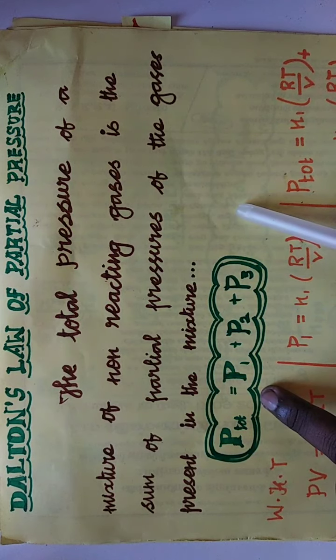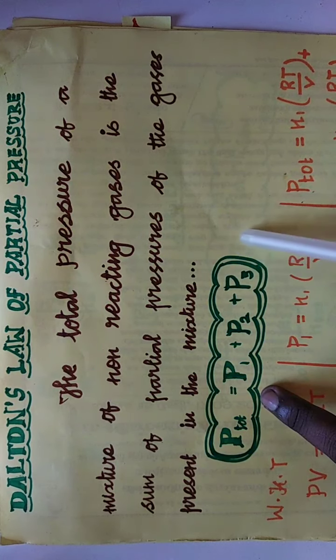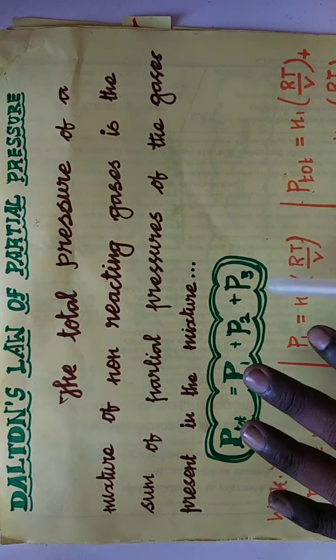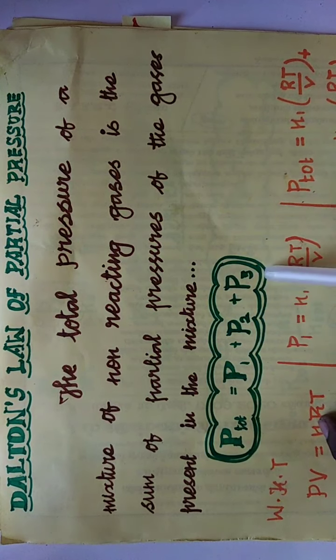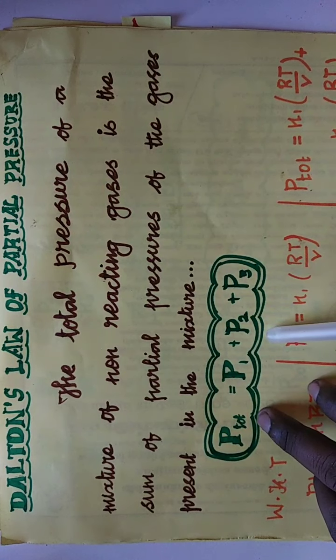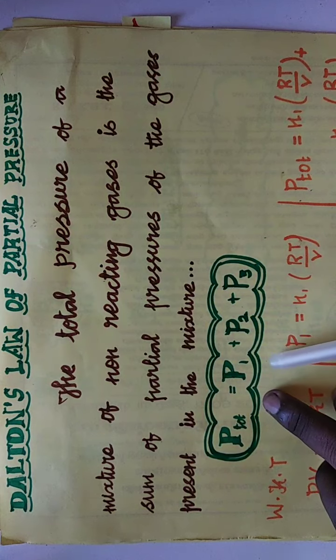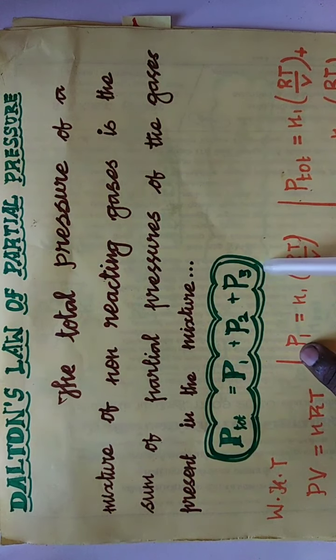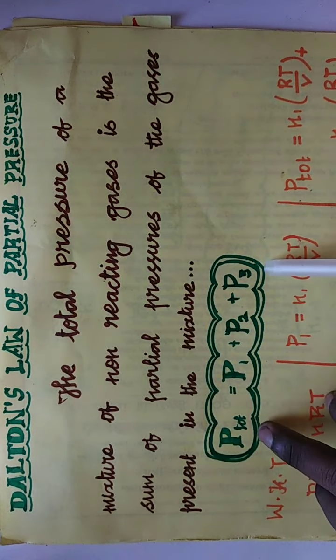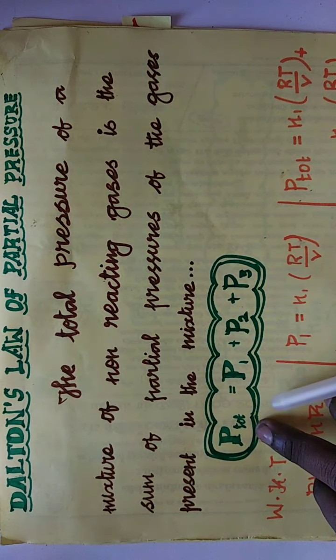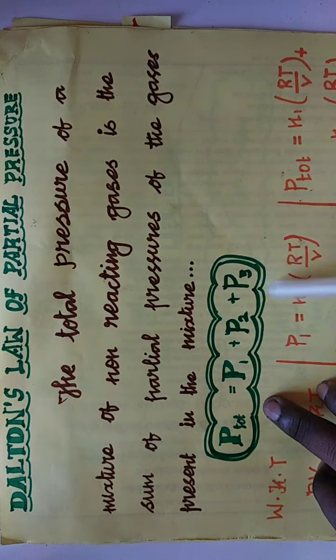If it has 4 gases, we have to write plus P4, then plus P5, etc. According to the number of gases, this equation will change. Okay, so this is the mathematical form of Dalton's law. P total is equal to P1 plus P2 plus P3. In words: the total pressure of a mixture of non-reacting gases will be equal to the sum of the partial pressures of the gases present in the mixture.